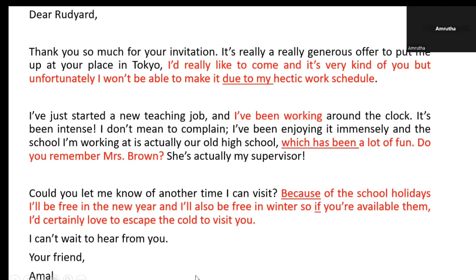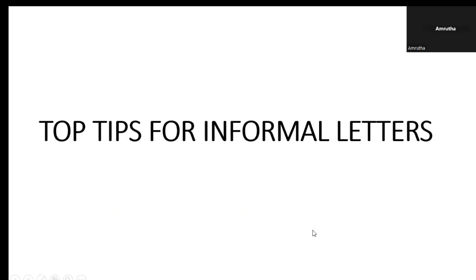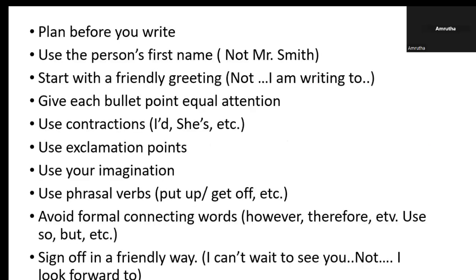All right. So we'll go into the top tips for informal letters. What you should remember is to plan before you write. Even though you're given only 20 minutes to write task 1, an informal letter or a formal letter, you need to plan ahead. This is what I'm going to do: this is the first paragraph, this is the second paragraph, I'm going to say that, I'm going to elaborate on this.